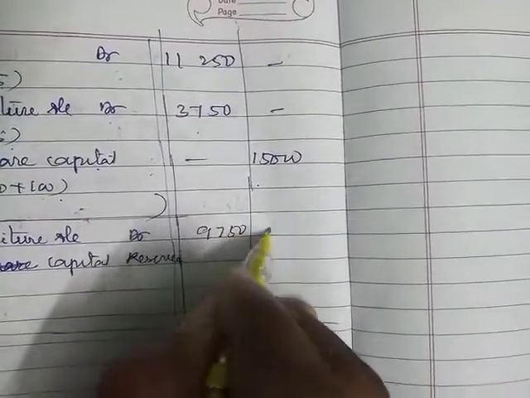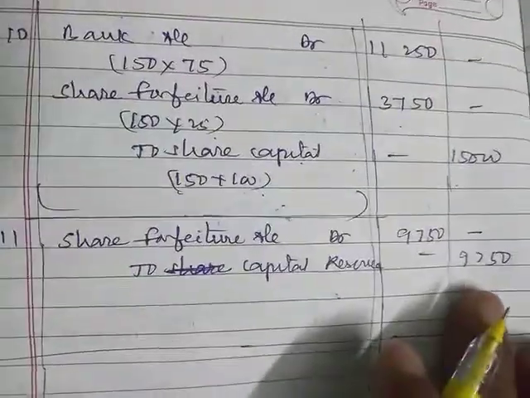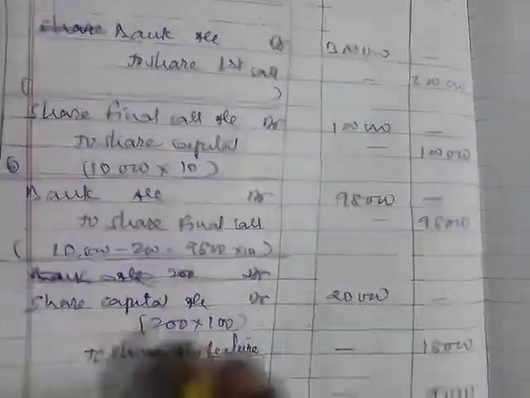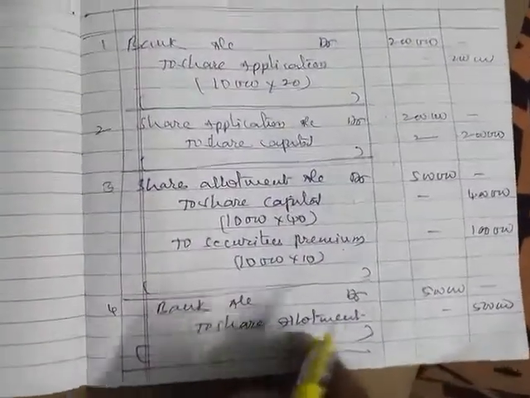So our last entry what we have written here is 9,750 amount of capital reserve will be transferred, amount of forfeiture will be transferred to capital reserve. So this is the example I have given you. So hope these journal entries you are already aware, that's the reason I have already passed and I have shown you how to pass it.